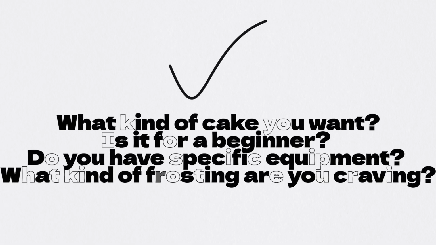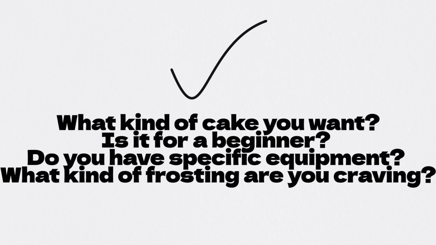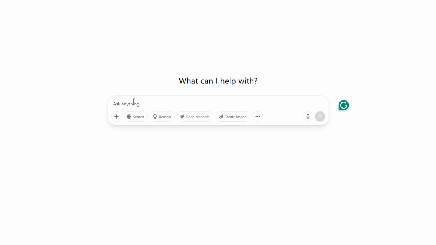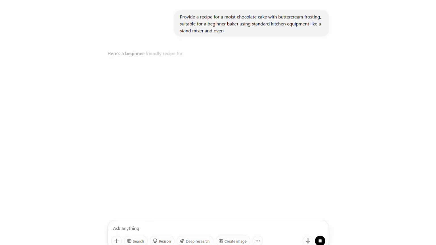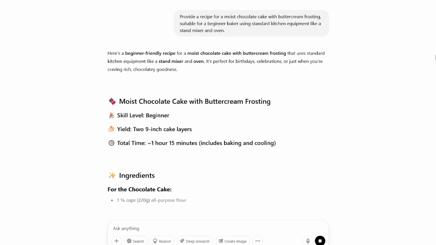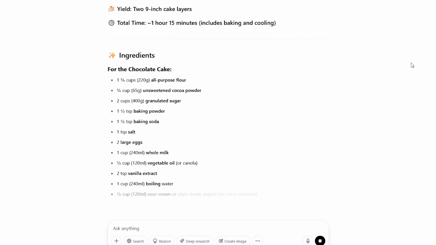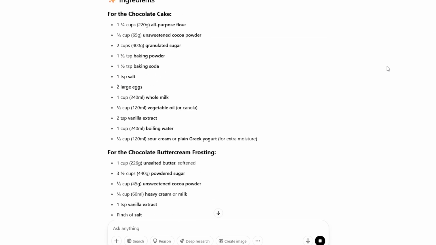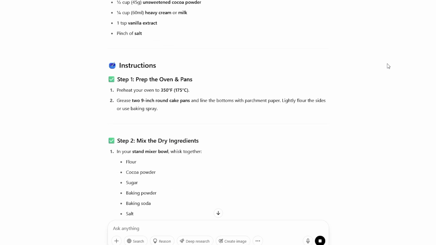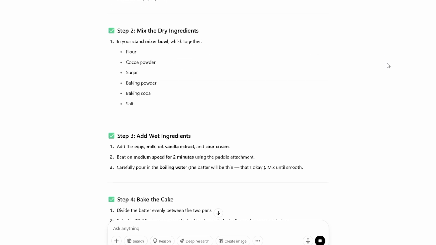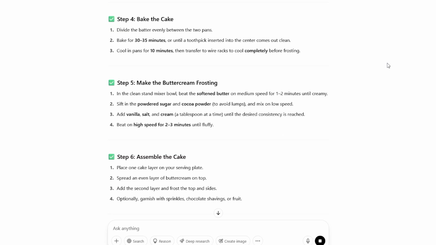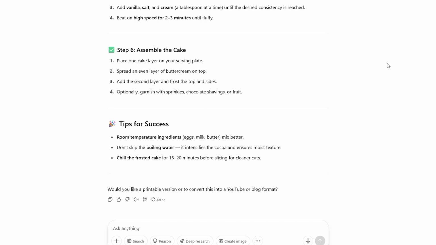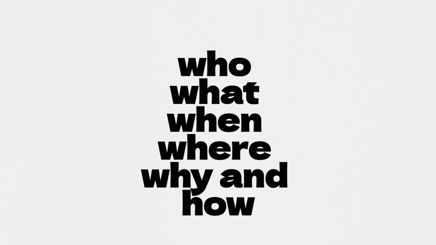consider what kind of cake you want. Is it for a beginner? Do you have specific equipment? What kind of frosting are you craving? By asking, "Provide a recipe for a moist chocolate cake with buttercream frosting, suitable for a beginner baker using standard kitchen equipment like a stand mixer and oven," you're giving ChatGPT crucial parameters. This level of detail helps the AI filter out irrelevant information and focus on providing exactly what you're looking for. Think about the who, what, when, where, why, and how of your request.